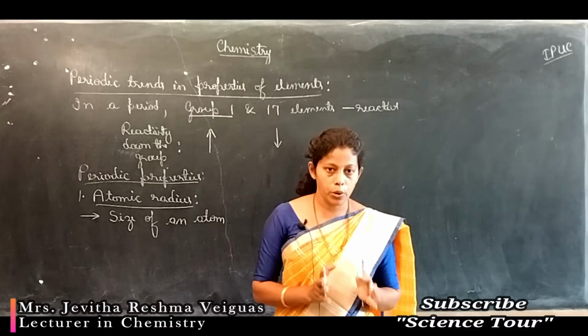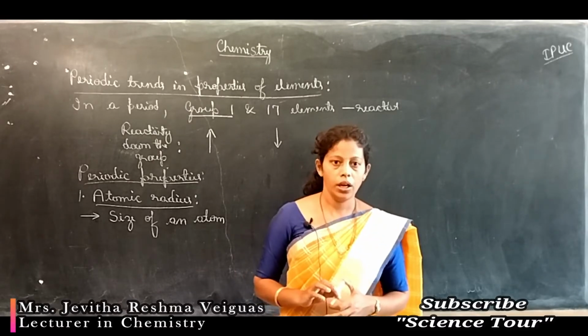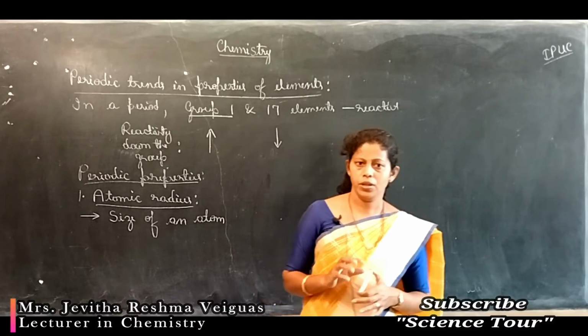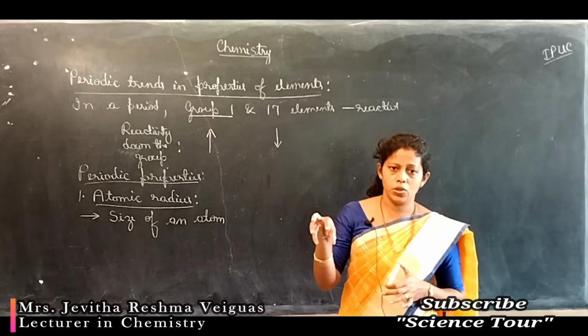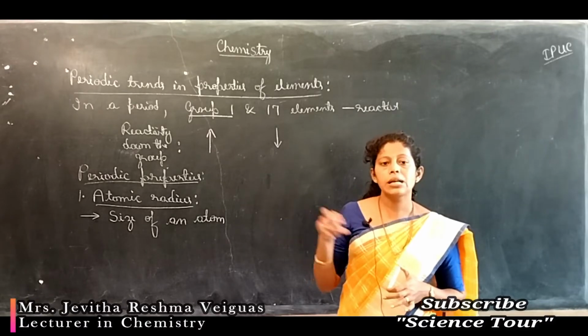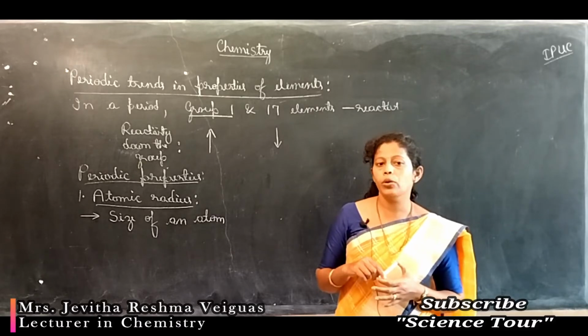Number of protons is equal to number of electrons in a neutral atom. So this is about the atom, what it comprises, where the subatomic particles, protons, neutrons, electrons are located.